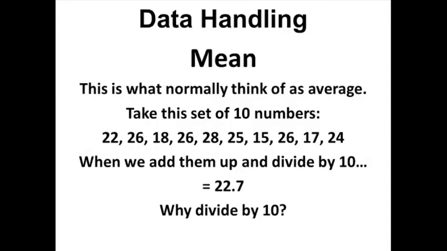Let us understand with an example how to find arithmetic mean. Arithmetic mean is equal to the sum of the observations divided by the number of observations. Here you need to add all the values of observations, that is 22 plus 26 and so on, and divide it by 10, that is the number of observations, so that you will get the value of arithmetic mean equal to 22.7.